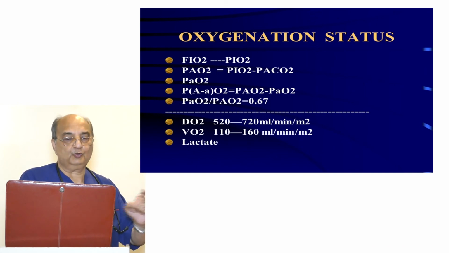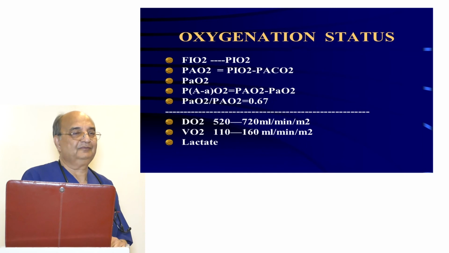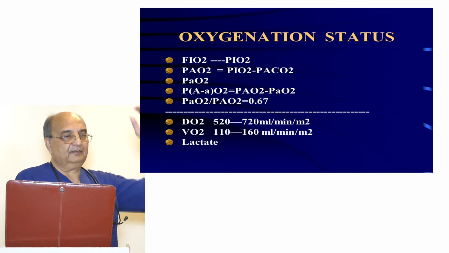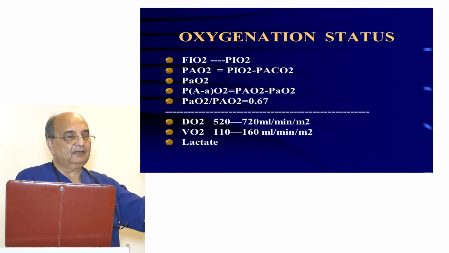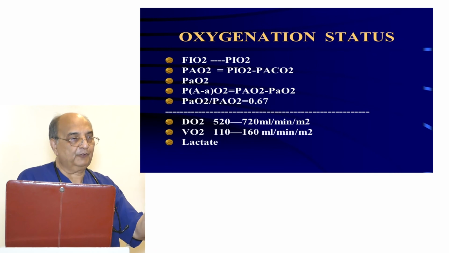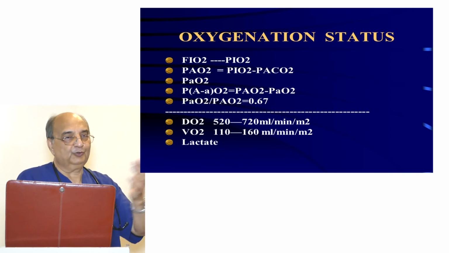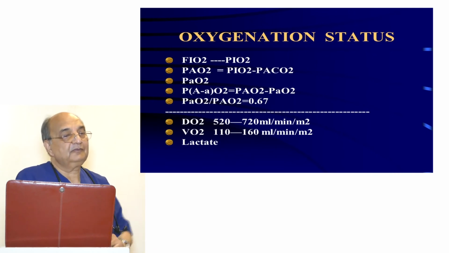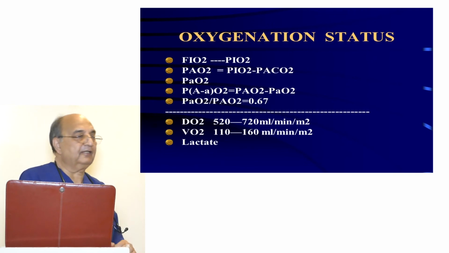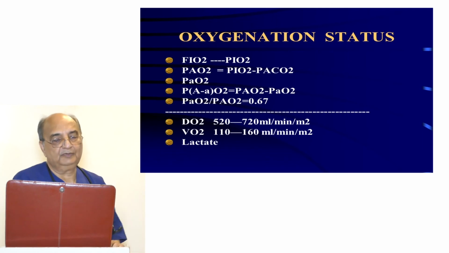It is PiO2 minus PaCO2. So we are giving oxygen at the pressure of 150. Then, what is the partial pressure of carbon dioxide in the alveoli? That is 40. You take 40 from 150, it comes out to be 108 or something like that. So that is P big AO2.